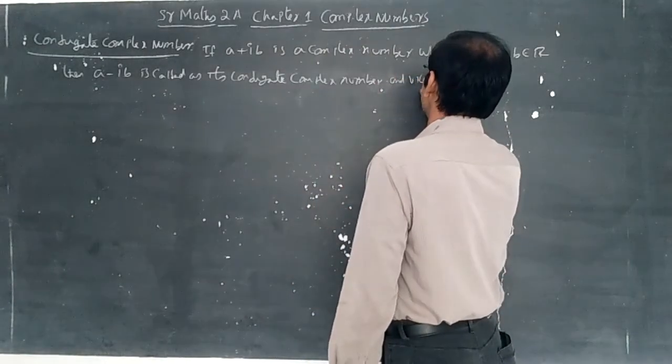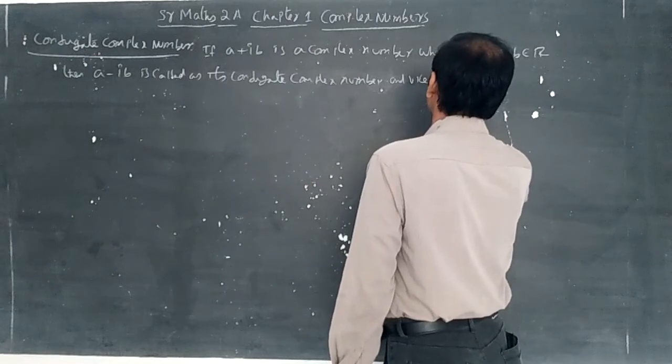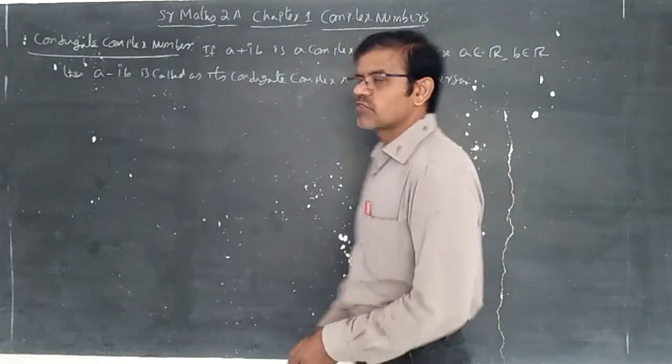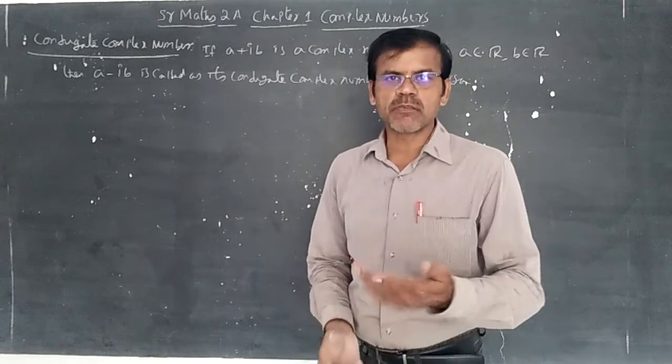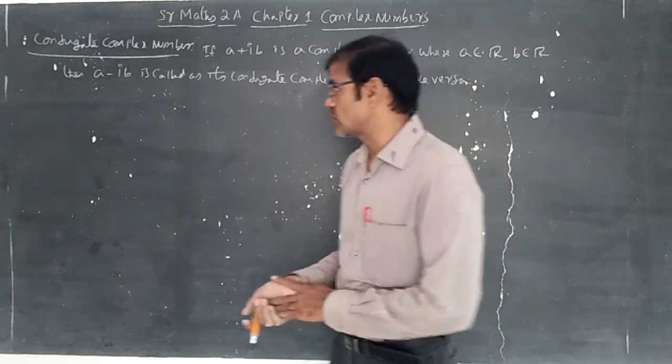That means if A minus iB is a complex number, then A plus iB is its conjugate complex number.